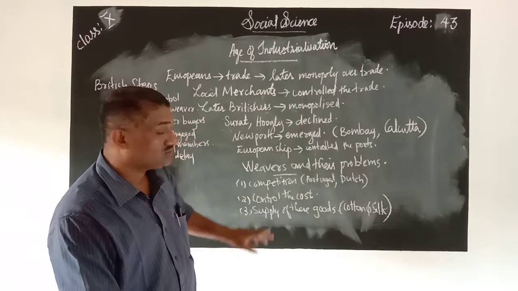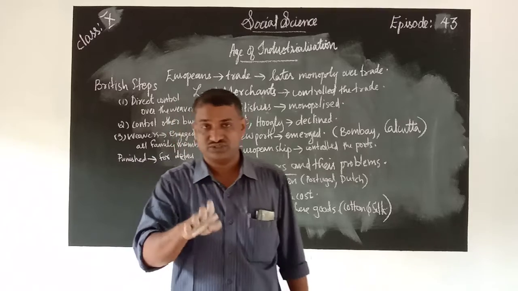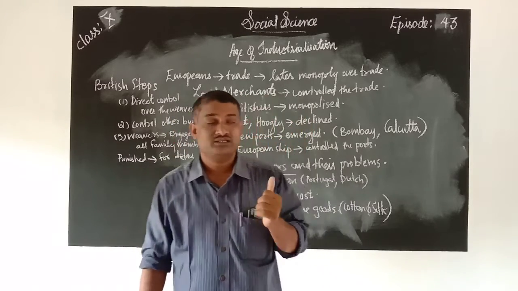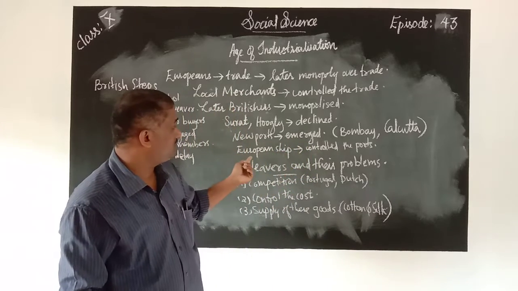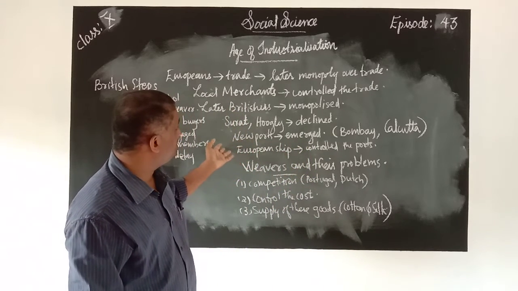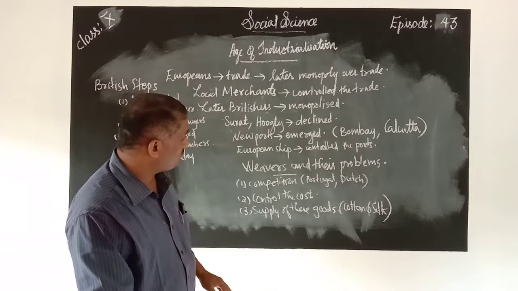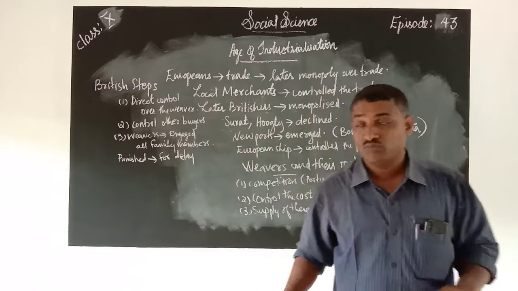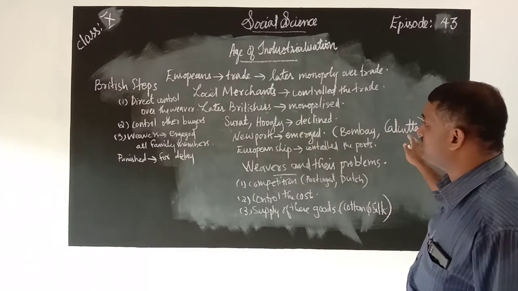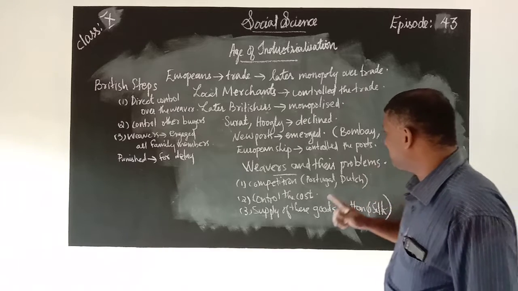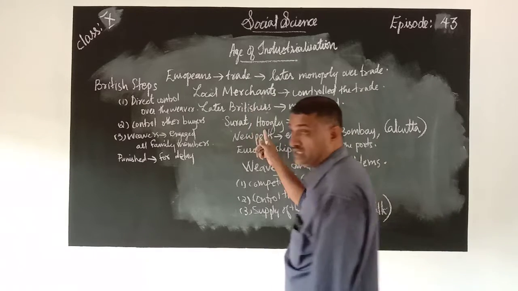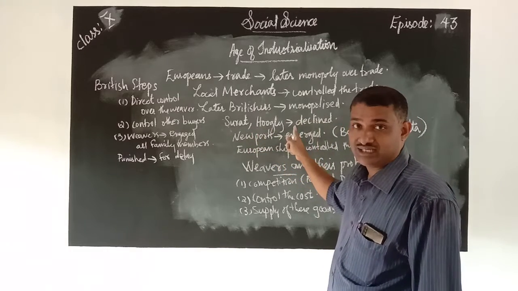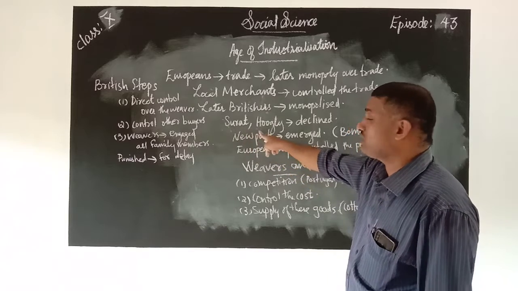So this was the situation, and you know that later on what happened. You can see that Hooghly, the power that was lost in Hooghly. So next, Bombay and Calcutta become the new ports. The earlier ports that lost importance are Surat and Hooghly. These were the early port centers that declined. Later on, the importance of Surat and Hooghly declined.